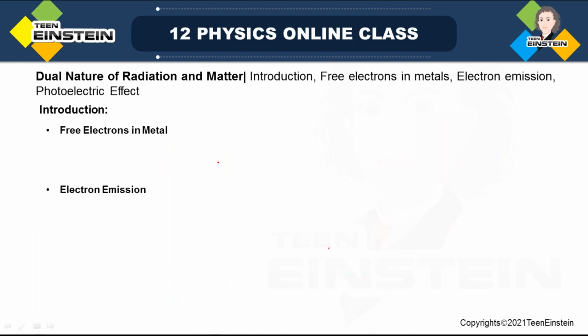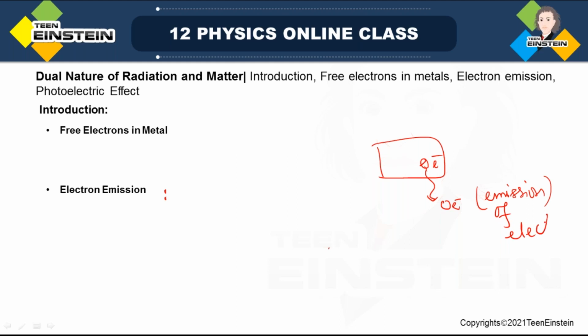The minimum energy required for an electron to escape from the metal surface. Now let us see electron emission. I have already talked about this. When an electron escapes from the metal surface, that is called emission of electron. We have seen that for emission of electron you need to provide that particular energy, the work function amount of energy, at least the minimum, to the electron.